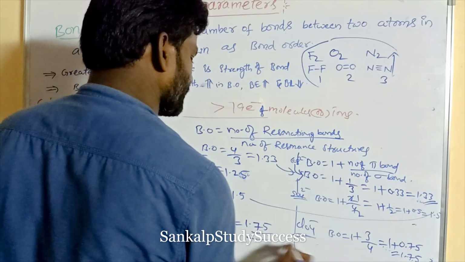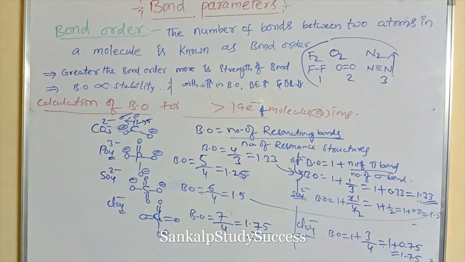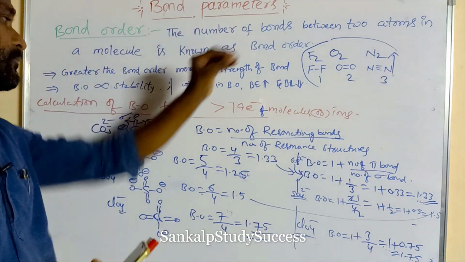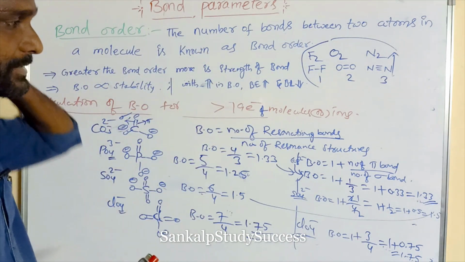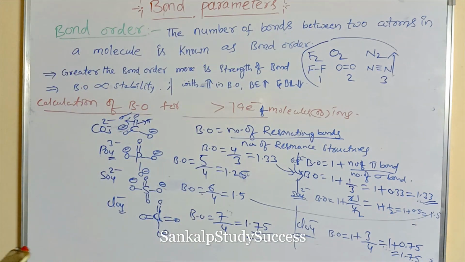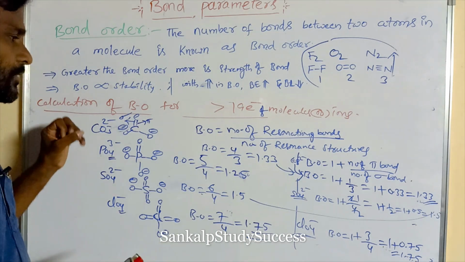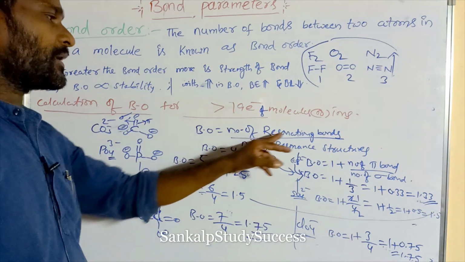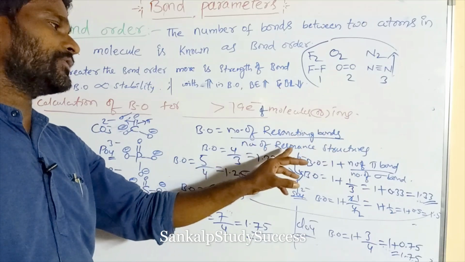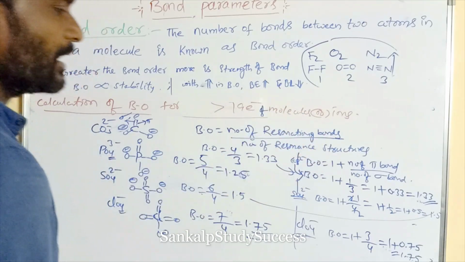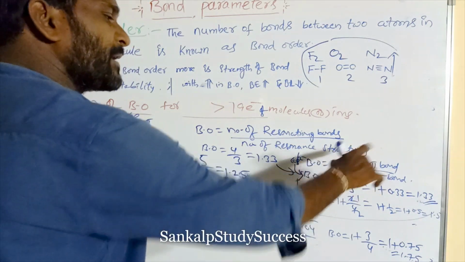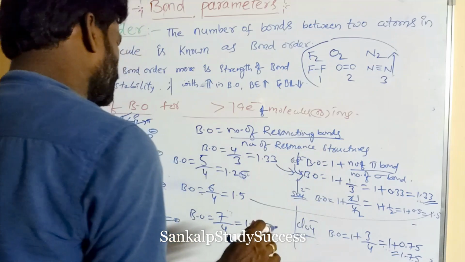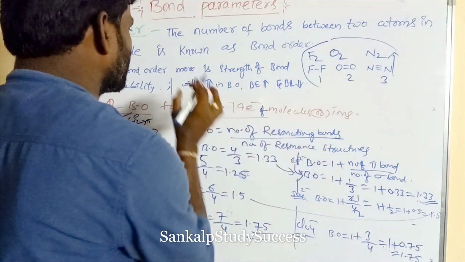So both are the same. To calculate the bond order for molecules or ions having more than 19 electrons, there are two formulas. One is bond order equal to number of resonating bonds by number of resonating structures, and another one, bond order is equal to 1 plus number of pi bonds by number of sigma bonds.